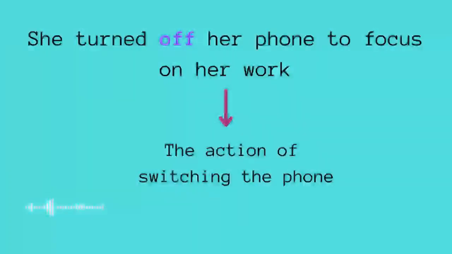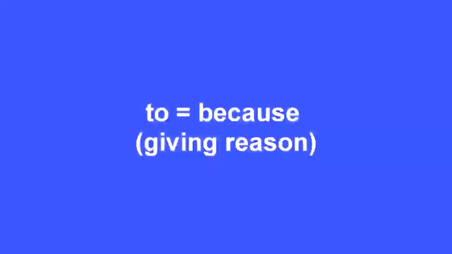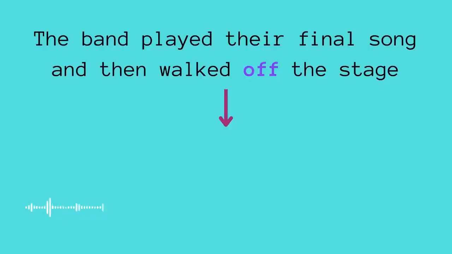When you use to with the verb, it is kind of like giving a reason. So instead of saying she turned off her phone because she needs to focus on her work, you can simply say she turned off her phone to focus. So to focus is like giving a reason. Why did she turn off her phone? To focus on her work. Alright, so this is basically just extra information for you.